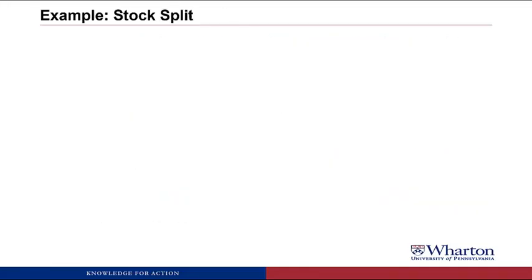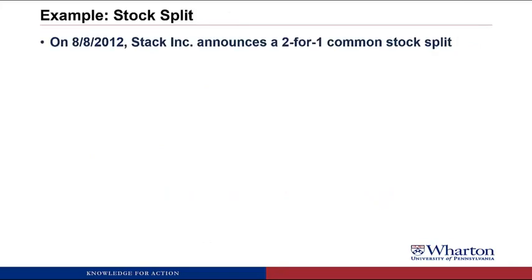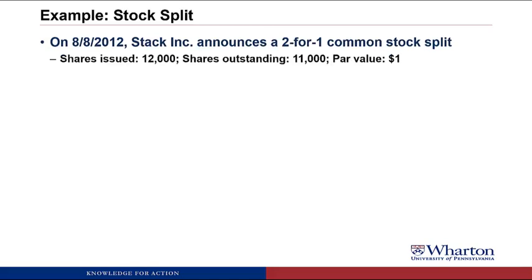Next, let's look at the example of a stock split. So on August 8th, 2012, Stack Incorporated announces a 2-for-1 common stock split. So they're going to exchange 1 share of current stock for 2 shares of the new stock. At this point, there are 12,000 shares issued, 11,000 shares outstanding, and the par value was $1. So why don't you go ahead and try to do the journal entry to record the stock split.